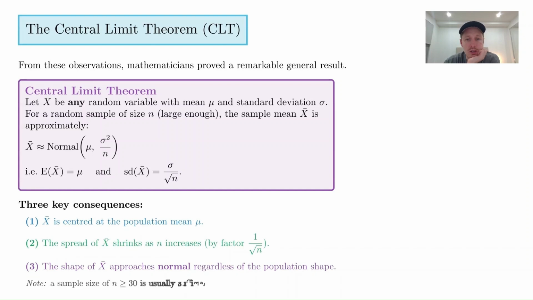Your distribution of your sample means, or the mean of your samples, is centered on the population mean. The spread of x bar shrinks as n increases. As we said, you divide by the square root of n to find out how much that standard deviation decreases. And the shape of the distribution of the means of the samples approaches normal regardless of the population shape, which we showed with the cafe. Even in the cafe situation, where we had heavily skewed data, we end up in a situation where the distribution of the averages of the samples is normal.